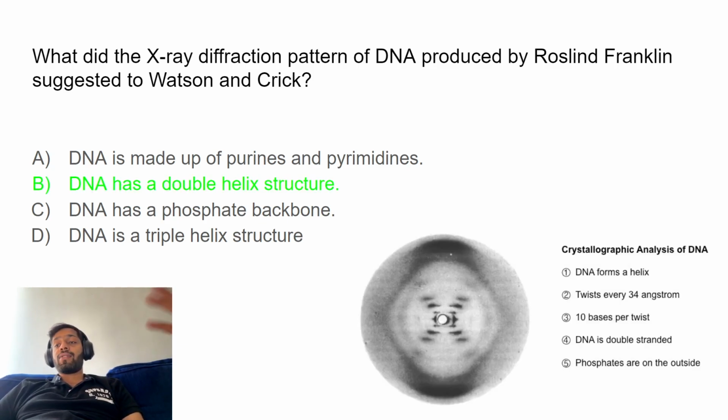So in this case, it was able to show that DNA is a double helix structure, but not only that, right? We were also able to show that there are twists every 34 angstroms. There are 10 base pairs per twist. And we also know that DNA is a double stranded structure, and we know that the phosphates are on the outside, not the inside of the DNA.